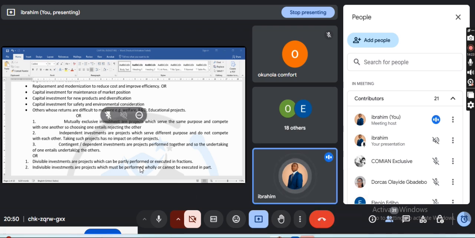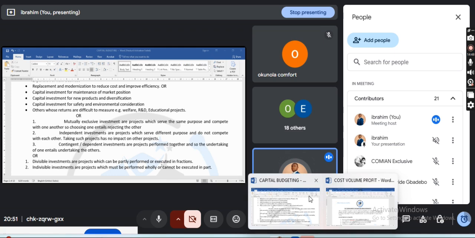And these are all what we call capital investment decision. There are different forms of capital investment decision: is it expansion? Is it diversification? Is it mutually exclusive? Is it this? Is it that? This is what they are talking about when you hear people talking about capital investment decision. Now, let's quickly move ahead.